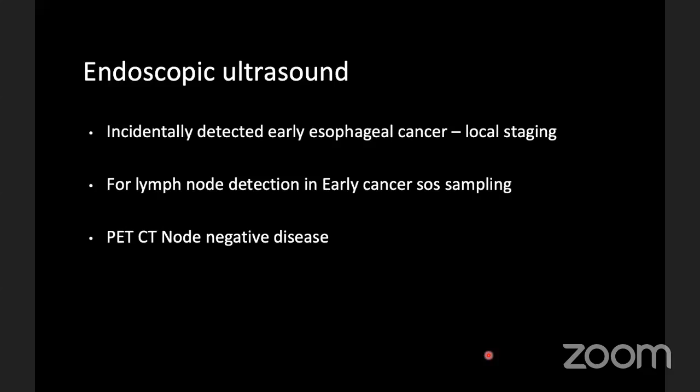cancer, followed by sampling. So if in PET-CT retrospectively we see that there are no nodes or the disease is early, endoscopic ultrasound can be done to see the T staging and to sample the lymph nodes.